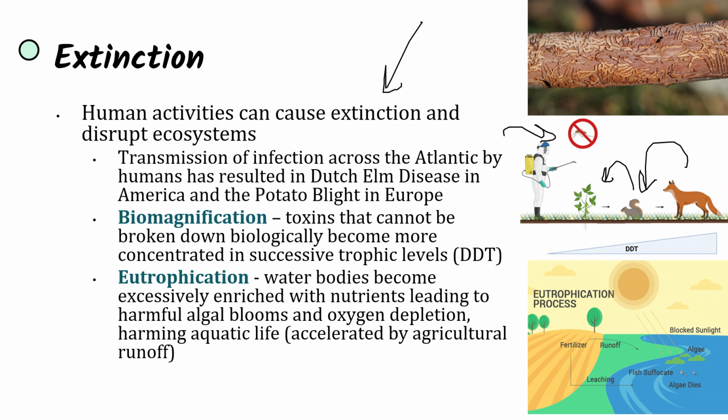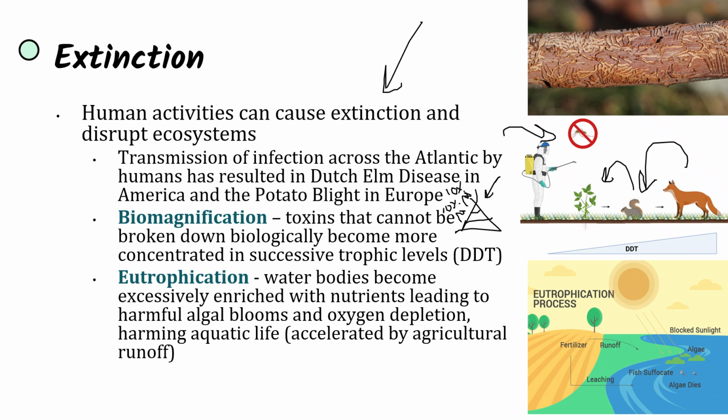If we look at trophic levels, we have our secondary consumer here, this fox. It's going to need to eat a lot of squirrels in order to obtain the energy that it needs, because at each level, only 10% of energy is transferred, and the rest is lost as heat. And so squirrels, same thing, will need to eat a lot of plants in order to get the energy they need. So what happens is there's an accumulation of toxins, and it's going to be more concentrated within higher trophic levels, because these higher trophic levels are going to need more of the lower trophic levels, and these lower trophic levels are going to be consuming more producers that are going to have these toxins within them.